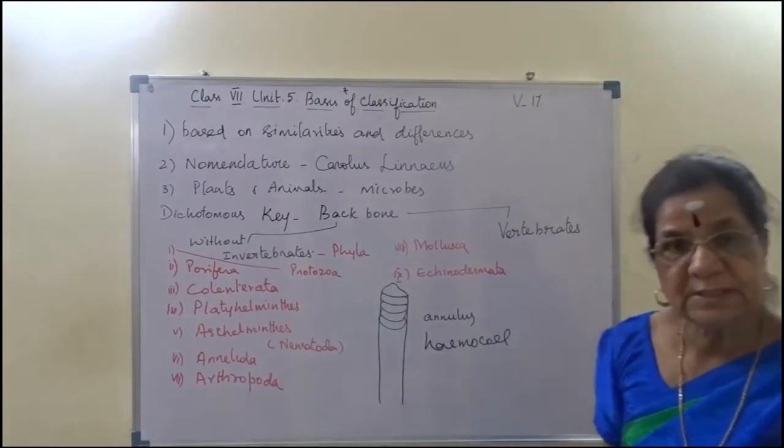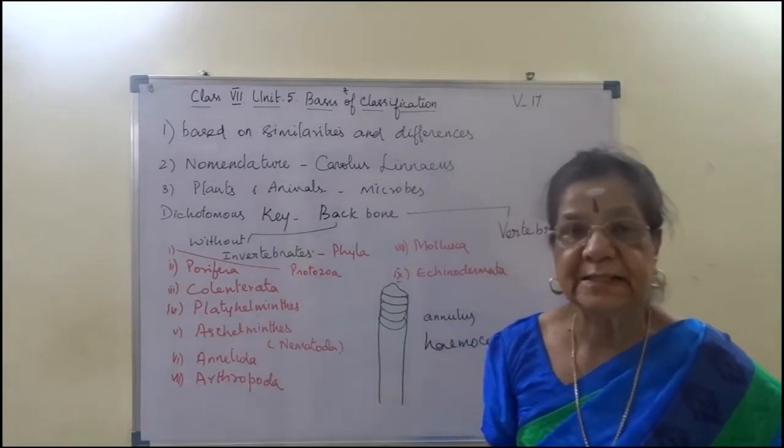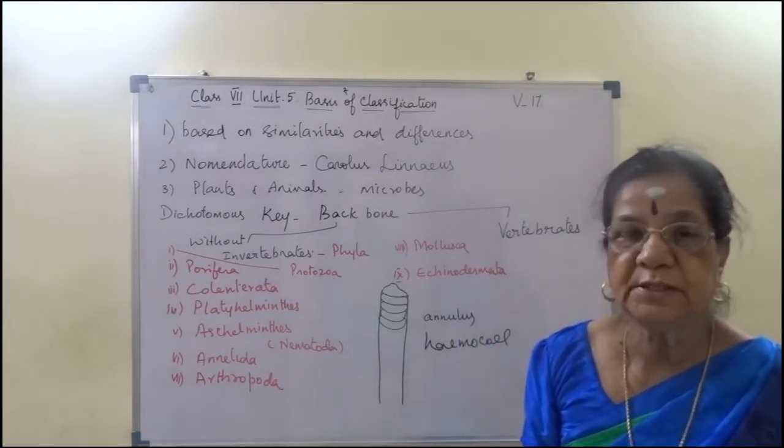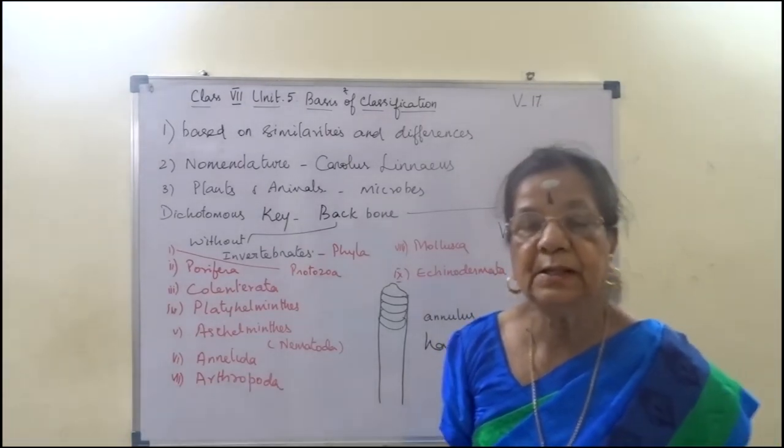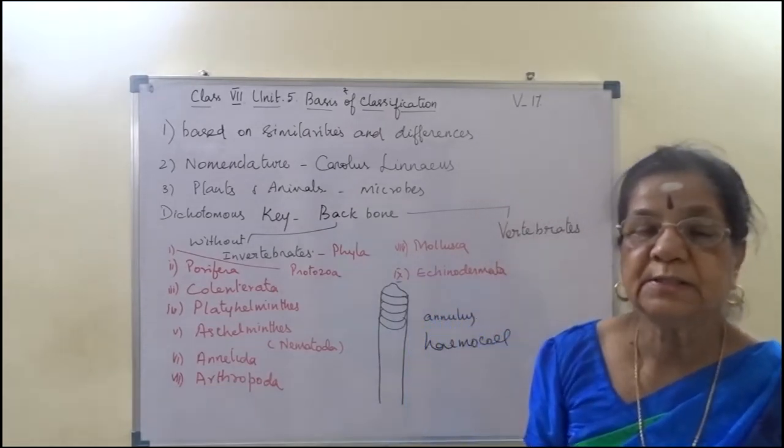Next phylum Mollusca. They are unsegmented, soft-bodied animals. Example, apple snail or garden snail.